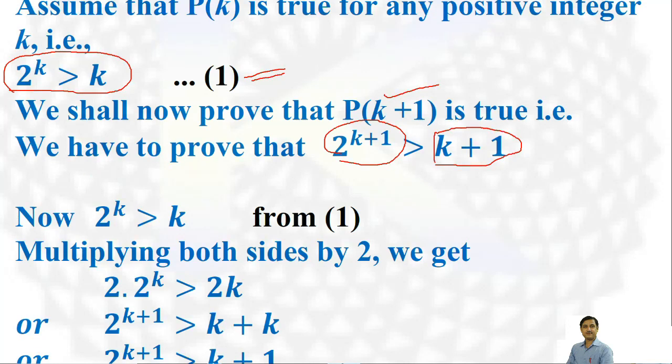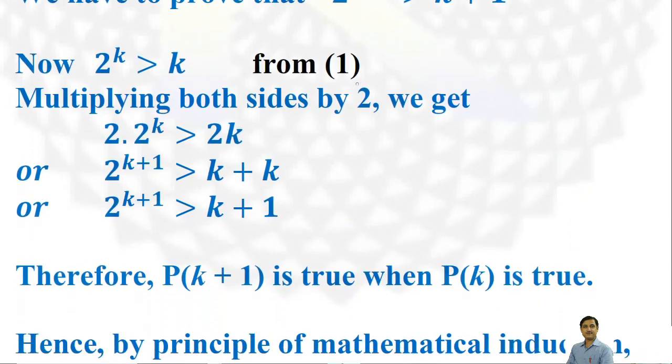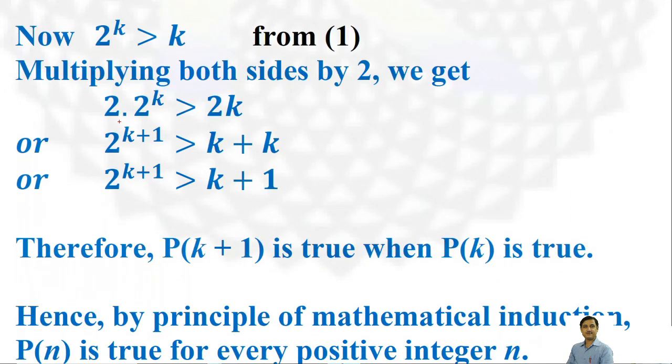Now from equation 1, 2 raised to the power k is greater than k, and if we multiply both sides by 2, it gives 2 into 2 raised to the power k is greater than 2k. Now 2 into 2 raised to the power k becomes 2 raised to the power k plus 1, and you can write 2k as k plus k.